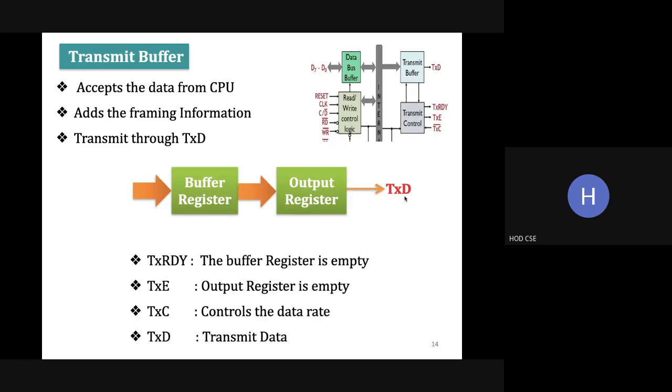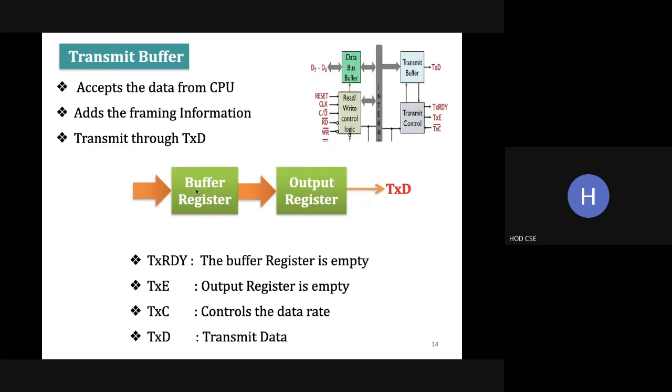Now we have the control signals. In the transmit control there are transmitter ready, transmitter empty, and the transmitter clock signal. Before transferring data from the CPU to the buffer register, we have to check whether the buffer register is empty.